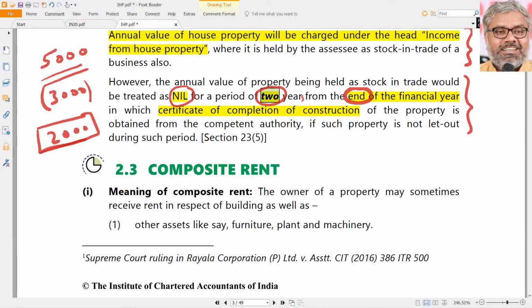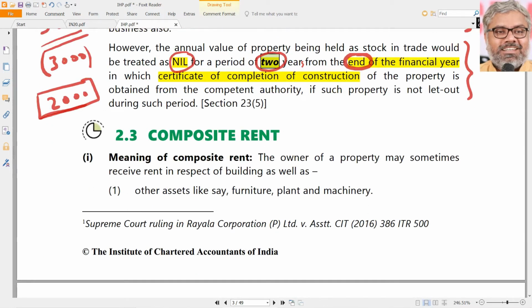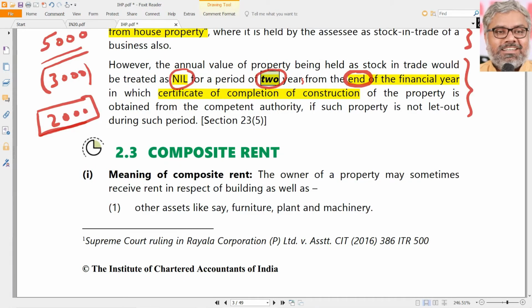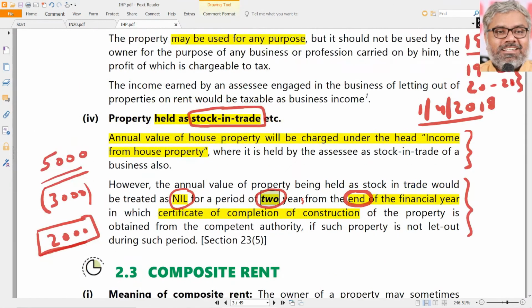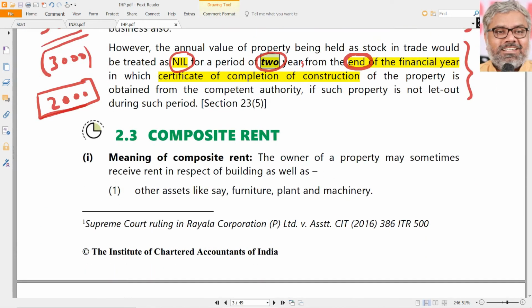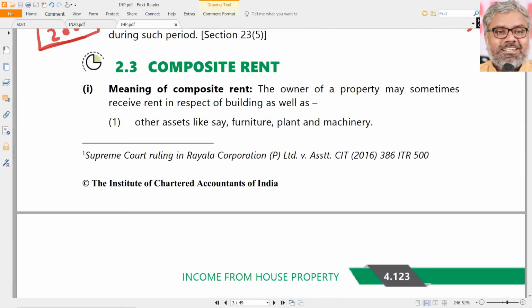Who is the competent authority? Generally the municipality, the local authorities, will give the certificate of completion. From the end of the financial year in which that certificate has been obtained, up to a period of 2 years, nothing is taxable as income from house property for such people who hold those properties as stock in trade. That's it. That is about some of the basic aspects of this head of income, charging section 22.